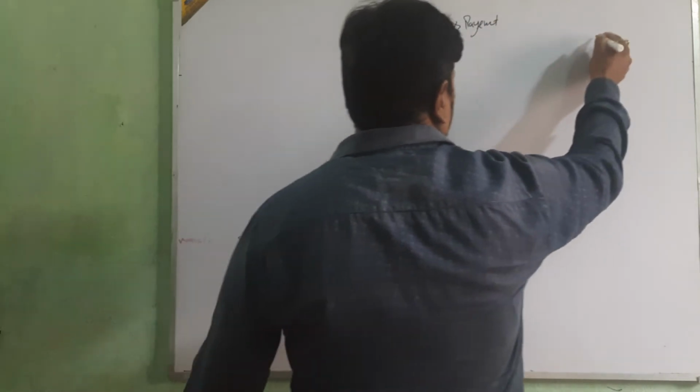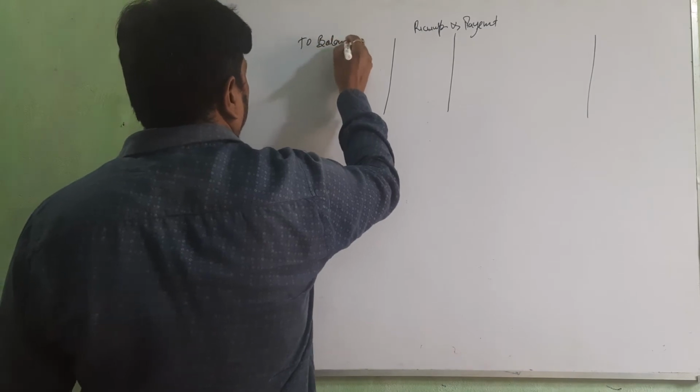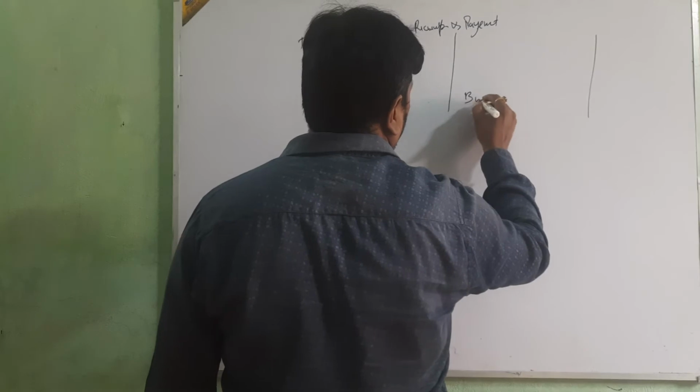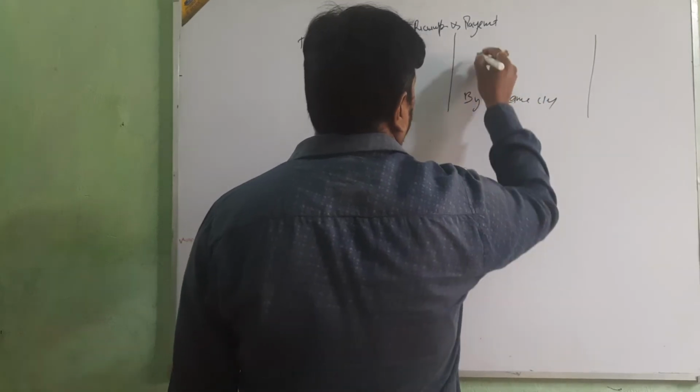Just see, it starts with the opening balance, to balance b/d, and closing by balance c/d.